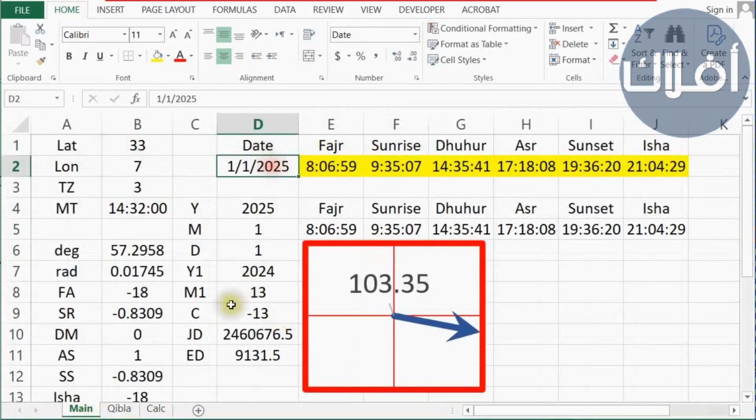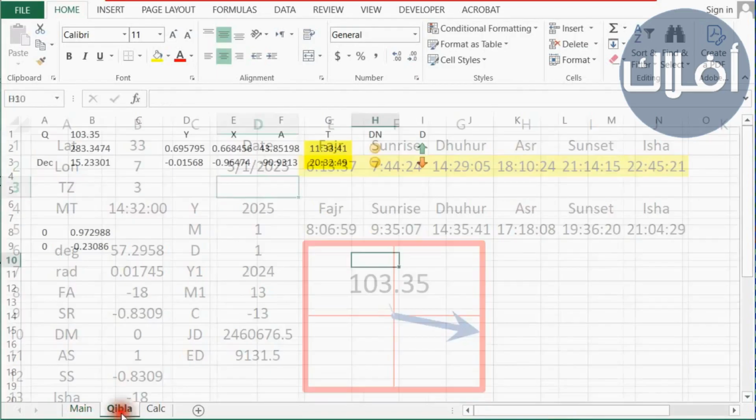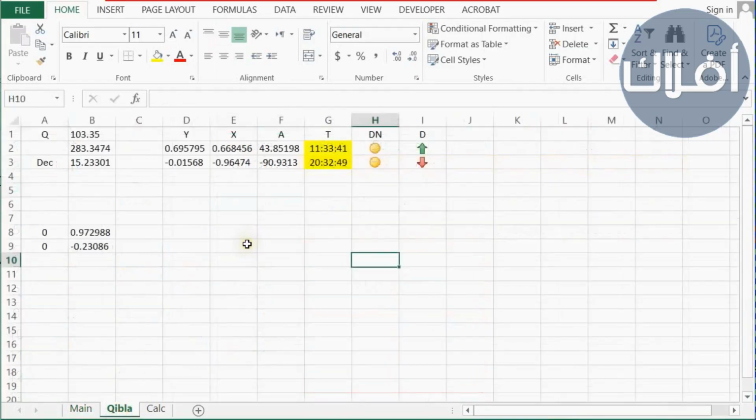Sun declination is close to 15 at the beginning of May. So we change the date to month 5, day 1, 2025. If we go to Qibla sheet, we'll see that there are 2 times. The first is in the morning at 11:33:41.